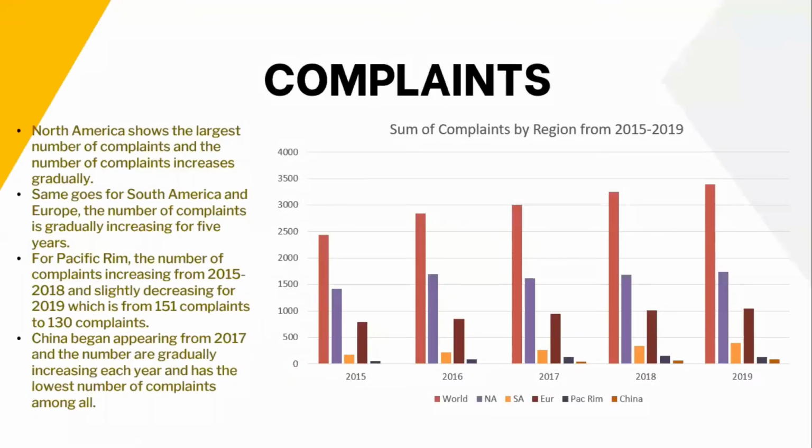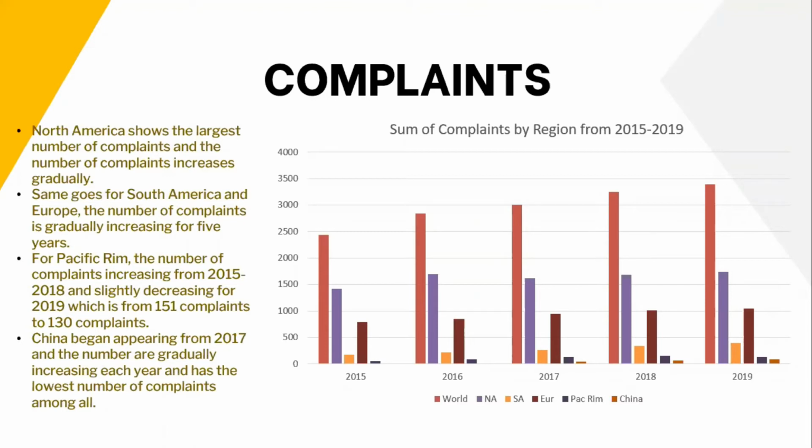The third one is complaints. The chart shows the sum of complaints by region from 2015 to 2019. North America shows the largest number of complaints, and the number of complaints increases gradually. Same goes for South America and Europe.